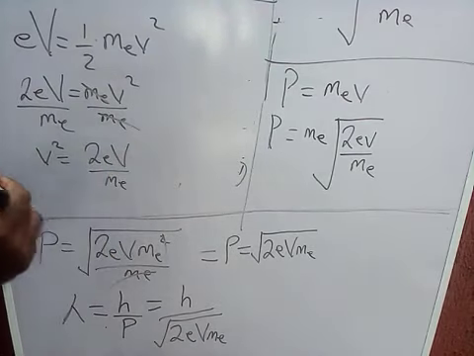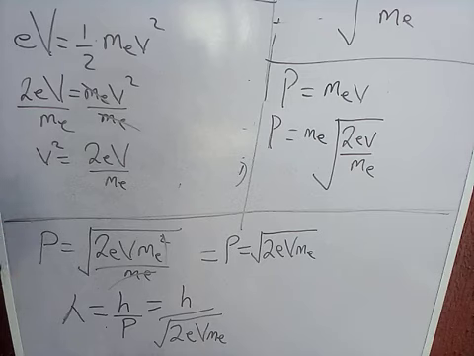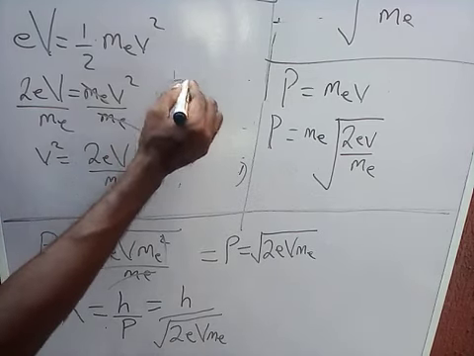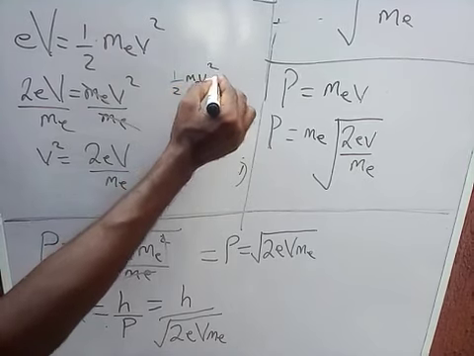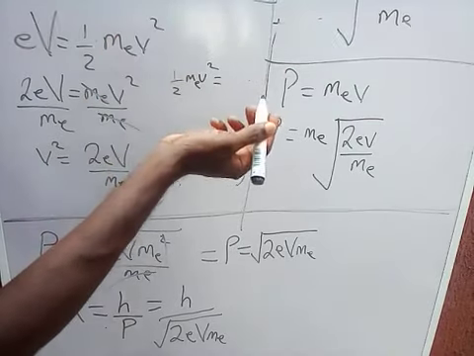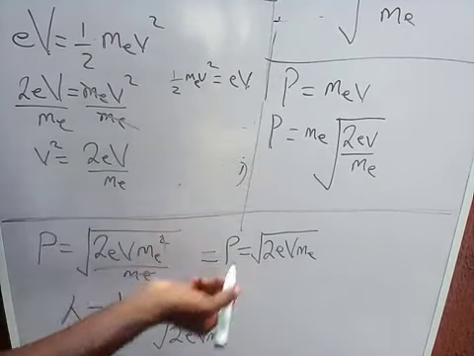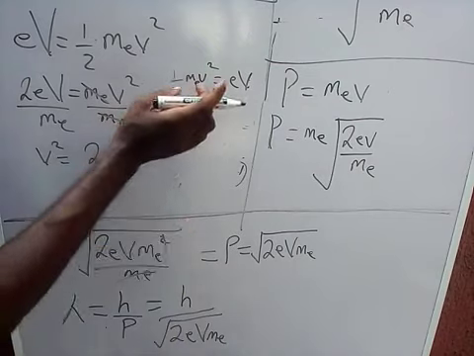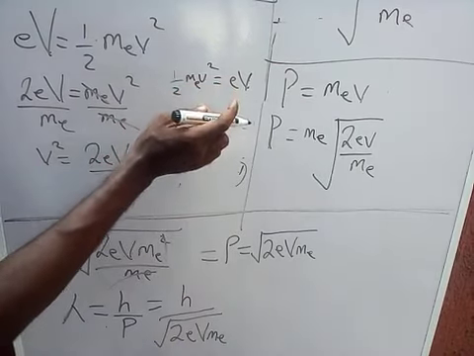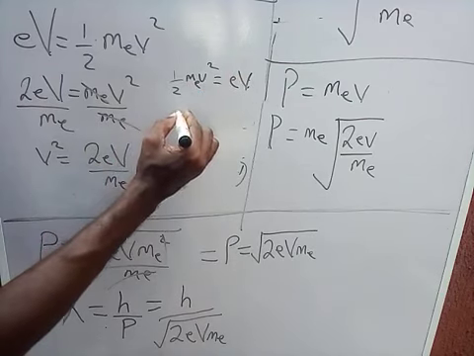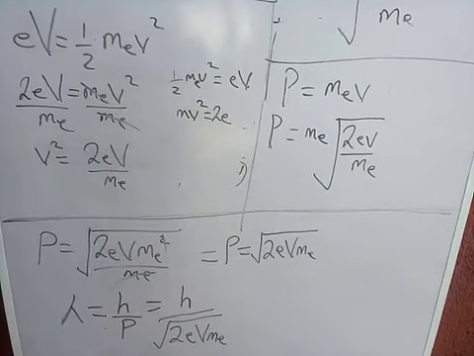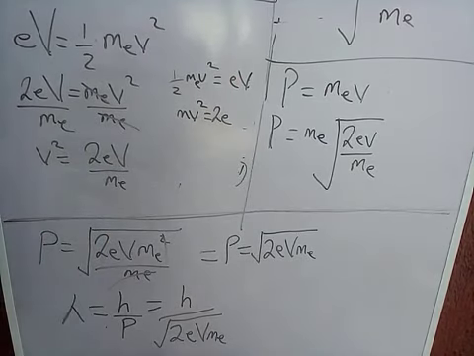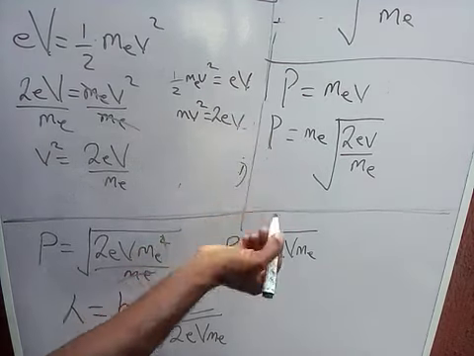From this point, we moved ahead, equating 1 over 2 mv squared to electron volts. Try to convert mv from here. So mv squared equals 2 eV.